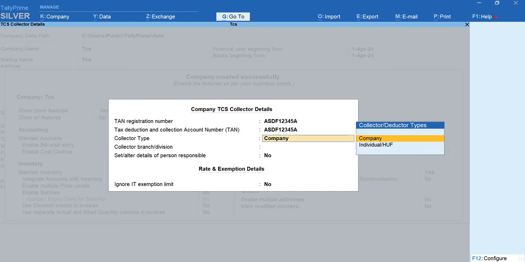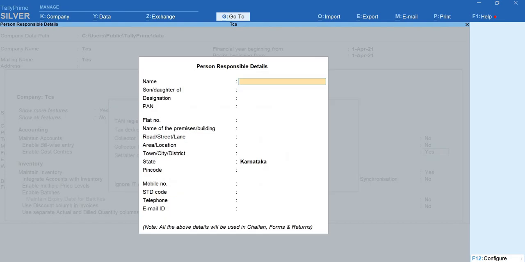The collector type is company. In yesterday's class on TDS we selected individual, but in today's class, that is TCS, we have to select company. Set or alter the person's responsible details. Yes, I have to give the details of the person from whom I'm going to collect the tax, and the PAN number of that person.